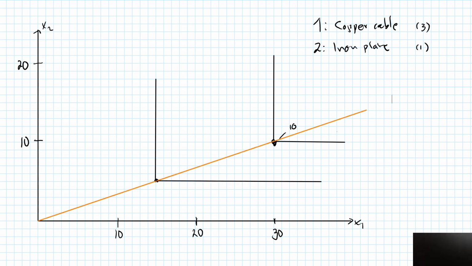In this case, the corners of all the indifference curves must lie on this orange line, which now has a slope of 1/3. All bundles on this orange line have this property that I have precisely 3 times as many copper cables as I have iron plates, which is a correct proportion for producing electronic circuits in Factorio.